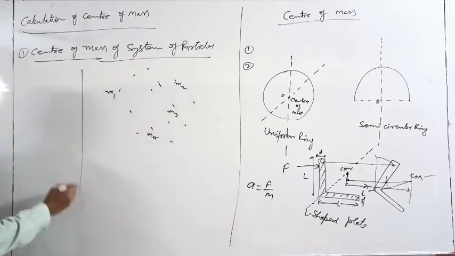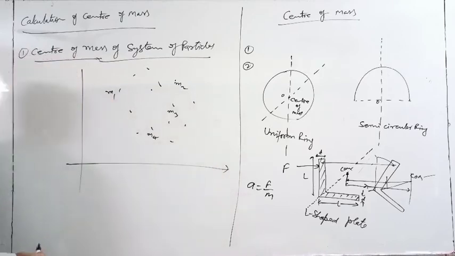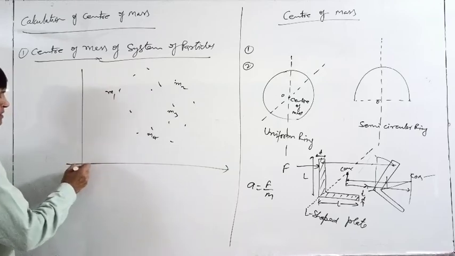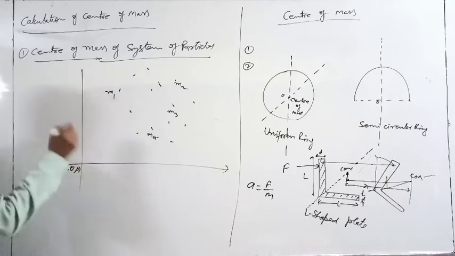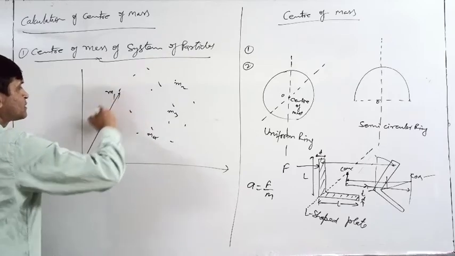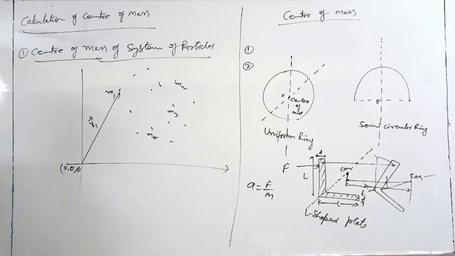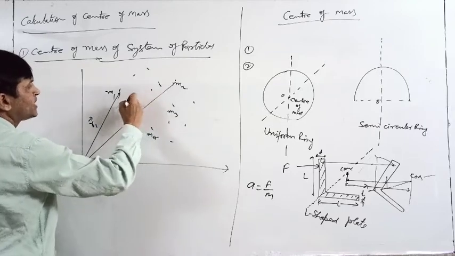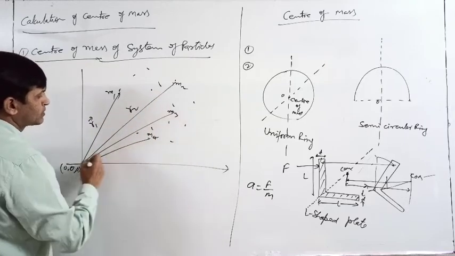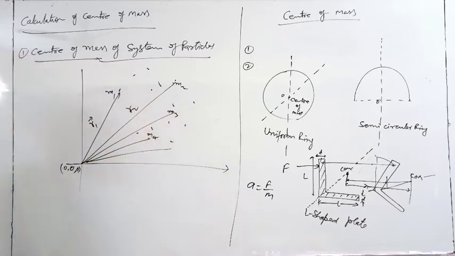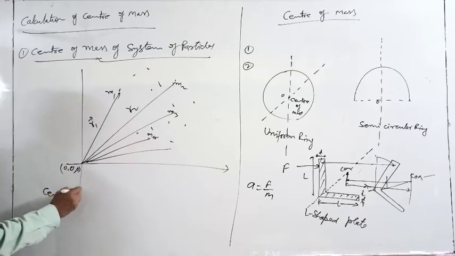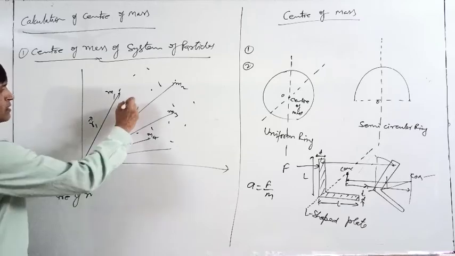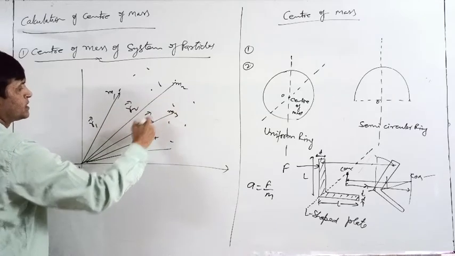So here I made our coordinate system. This particle M1, from the origin 0, 0, 0, considering all the three coordinates, has position vector R1. Position vector of M1 is R1. Position vector of M2, let it be R2. Likewise M3, M4, R3, R4, like this.